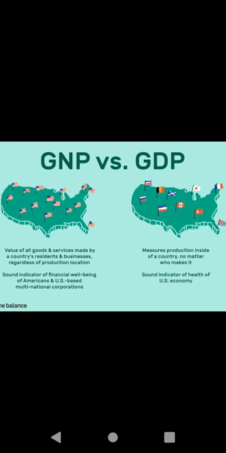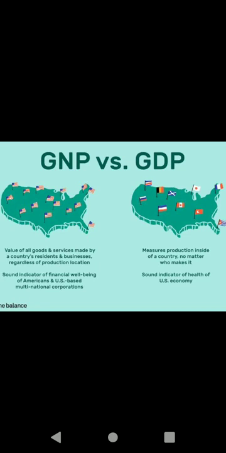So what will happen every day in a hotel, nationwide, worldwide? Goods and services are produced and paid for, and this is what the GDP measures. For example, GDP is calculated as C plus I plus G plus X minus M: consumption plus investment plus government expenditure plus export minus import.